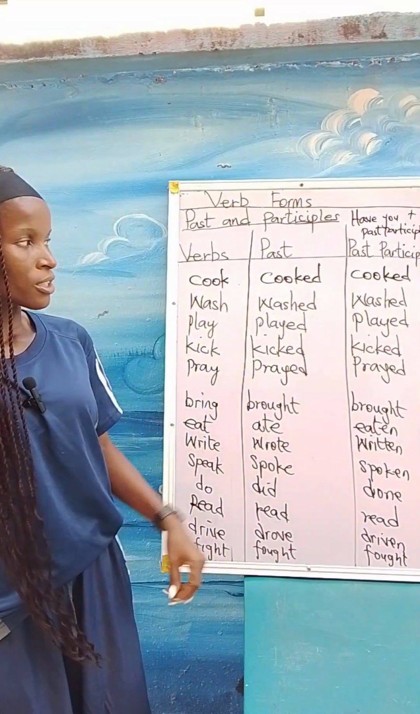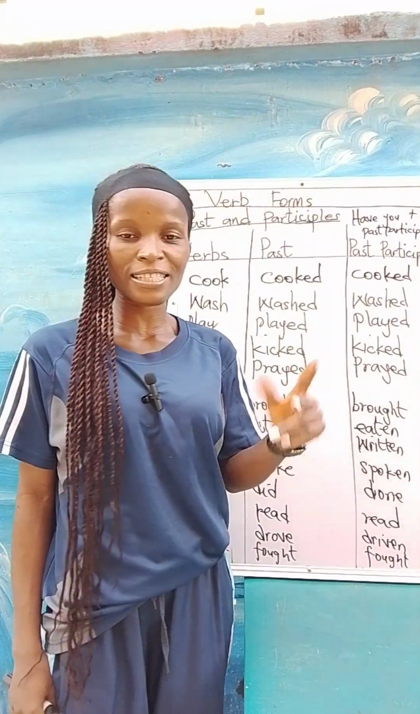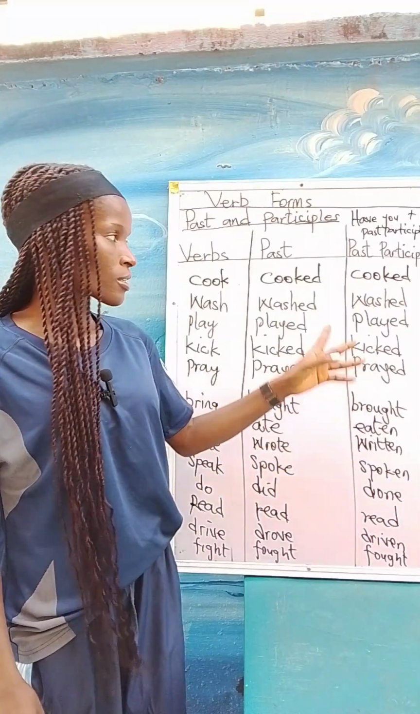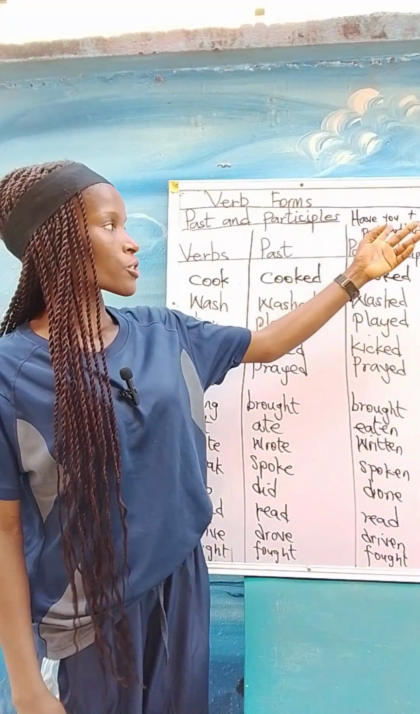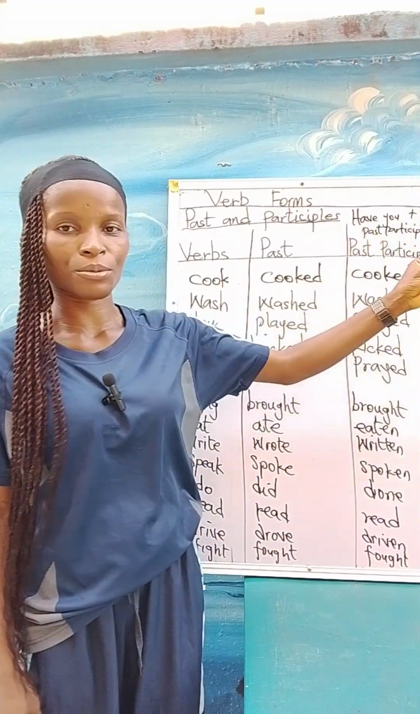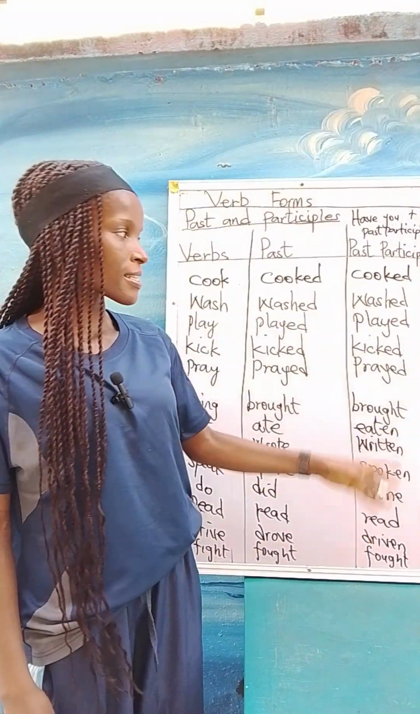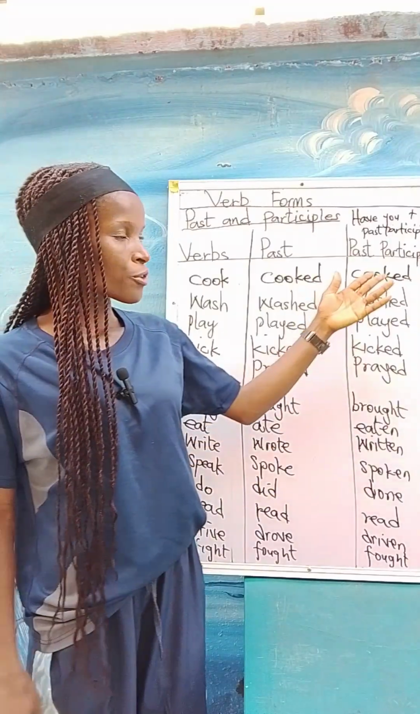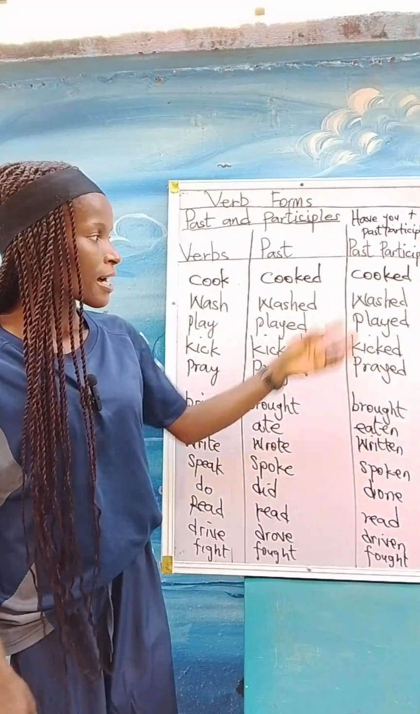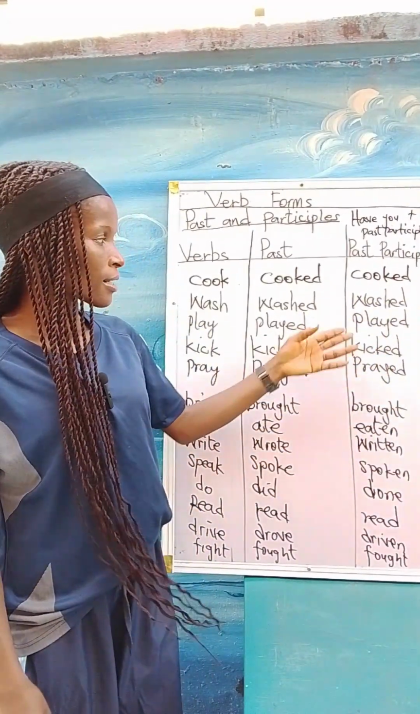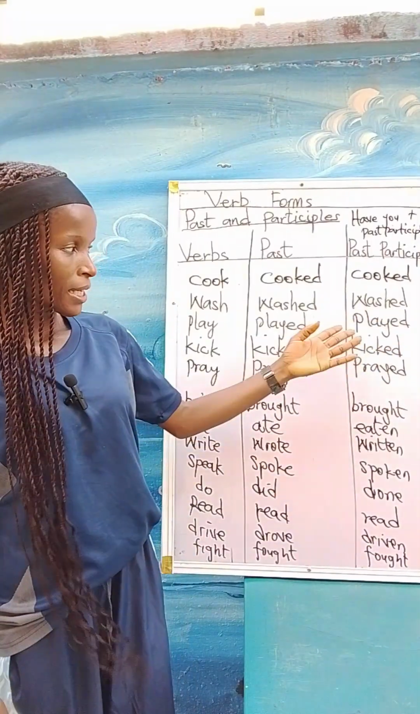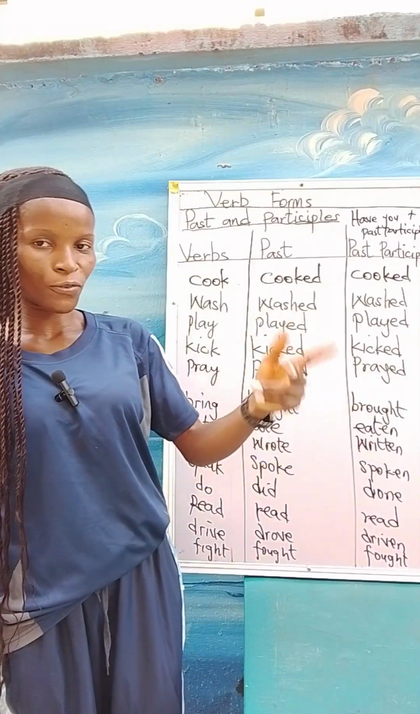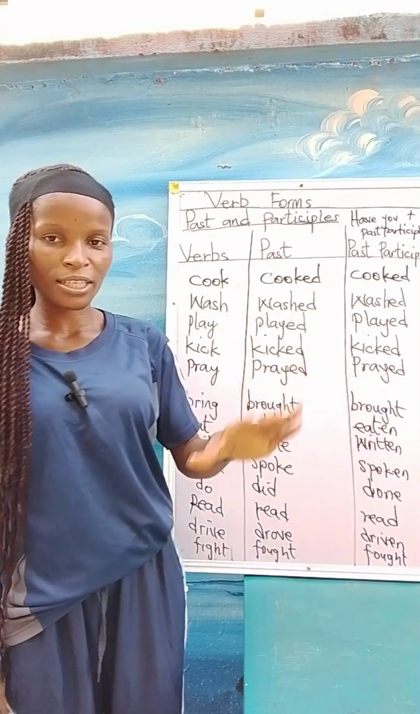So here, guys, the catch is in making simple sentences, asking simple questions using have you plus the past participle. So the structure here is have you plus past participle. Let's have a few sentences with this. We can ask somebody, have you cooked the food? Have you washed your clothes? Have you played today? Have you kicked the ball off the gate? Have you prayed today?